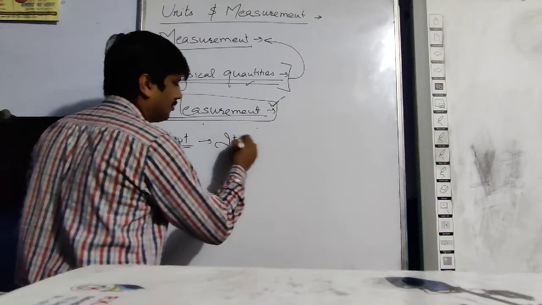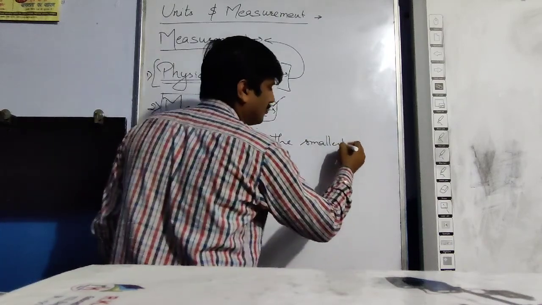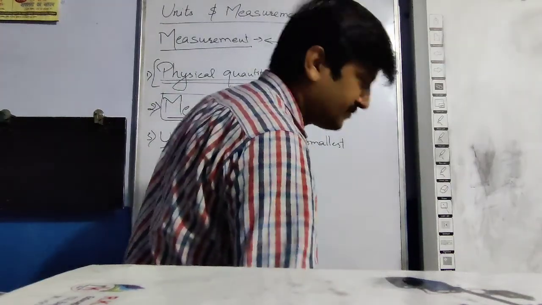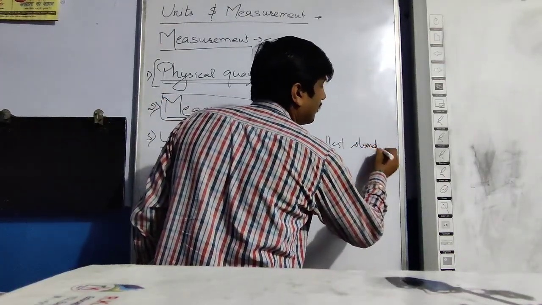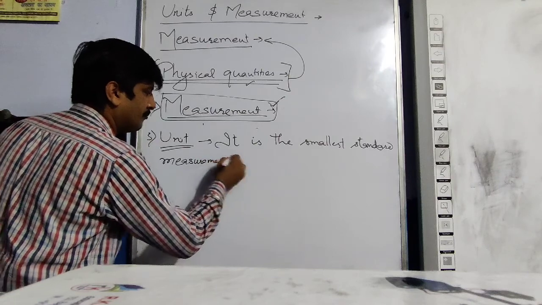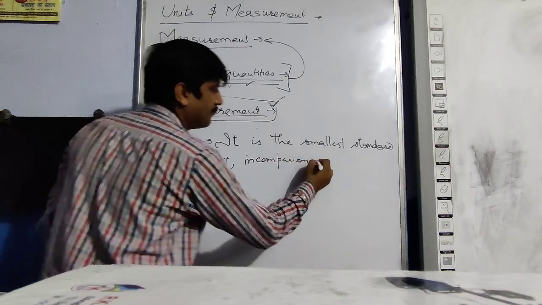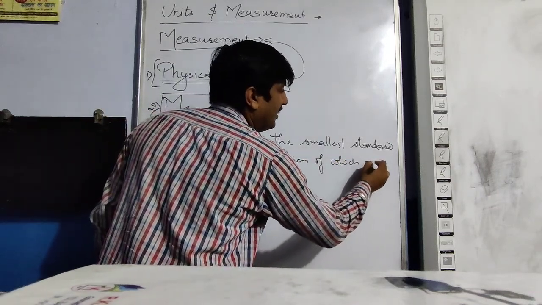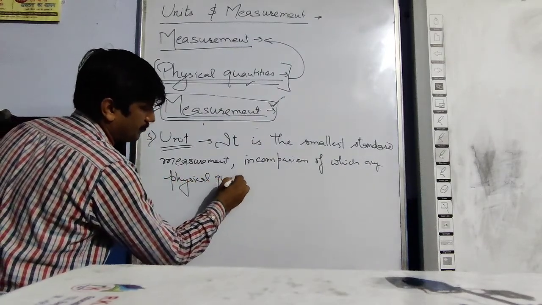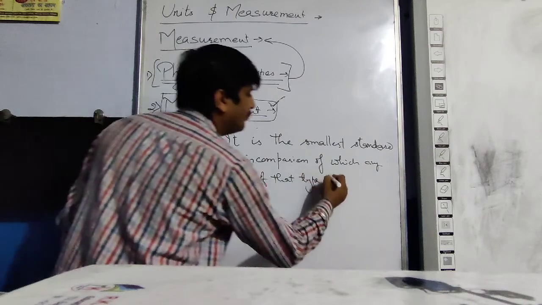It is the smallest, the smallest standard measurement in comparison of which any physical quantity of that type can be expressed.